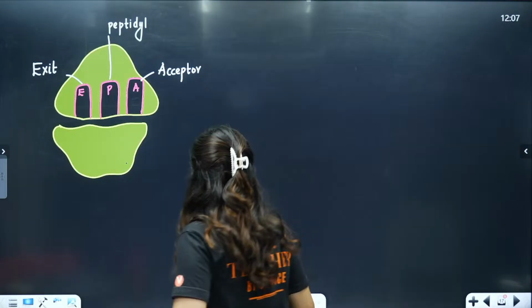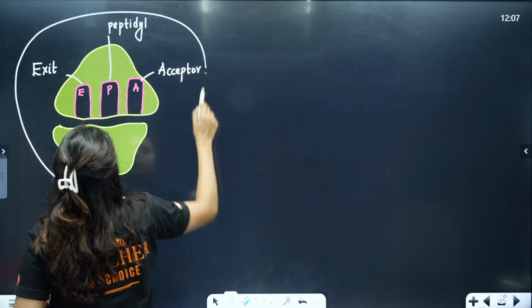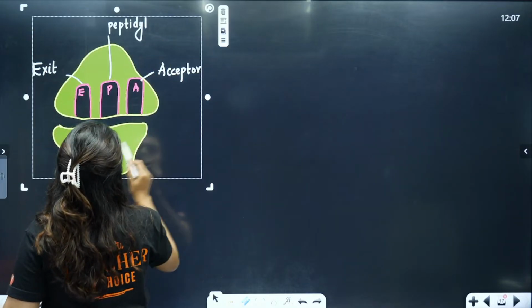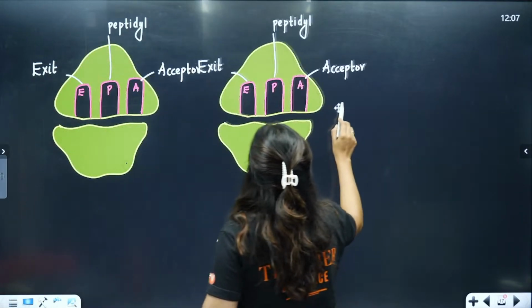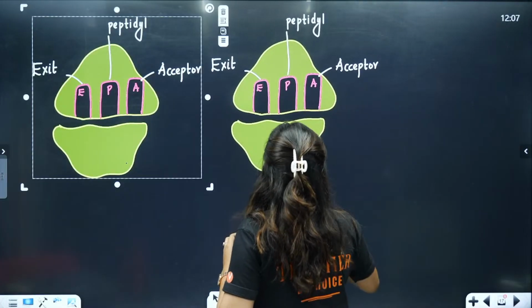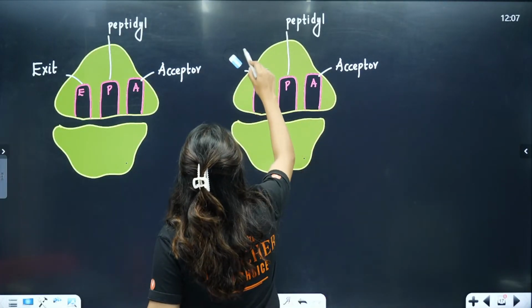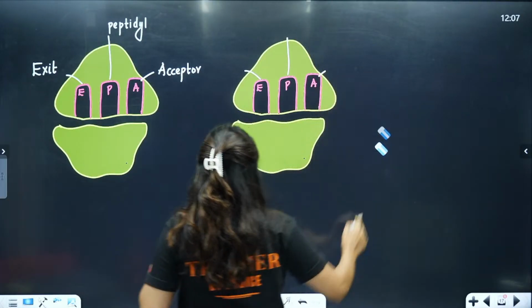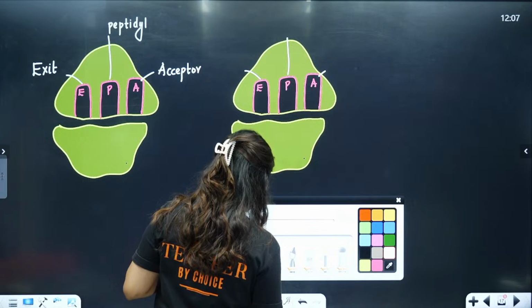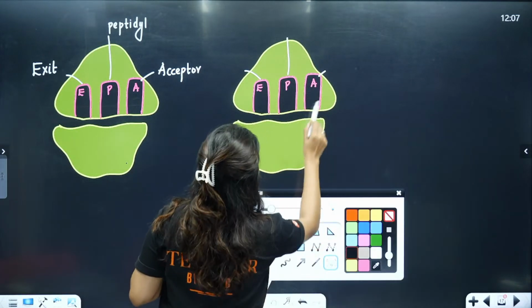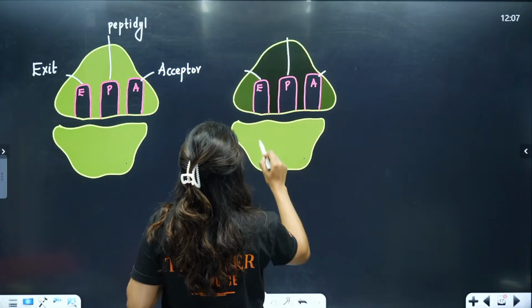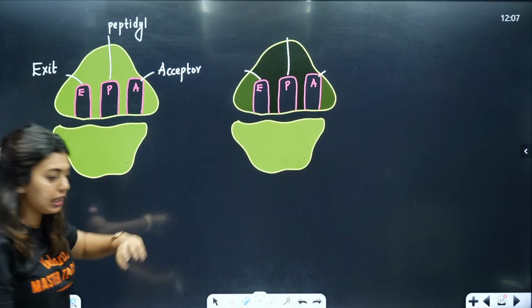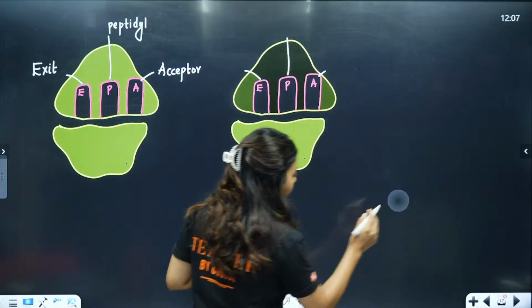Now look here, what is exactly going to happen? Let's erase these. Now I want all of you to remember one thing. Here we have the EPA sites. Let's say one tRNA is waiting.